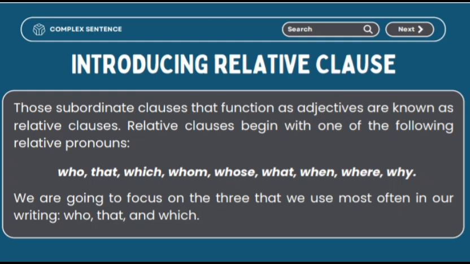Introducing relative clauses. Those subordinate clauses that function as adjectives are known as relative clauses. Relative clauses begin with one of the following relative pronouns: who, that, which, whom, whose, what, when, where, why. We are going to focus on the three that we use most often in our writing: who, that, and which.